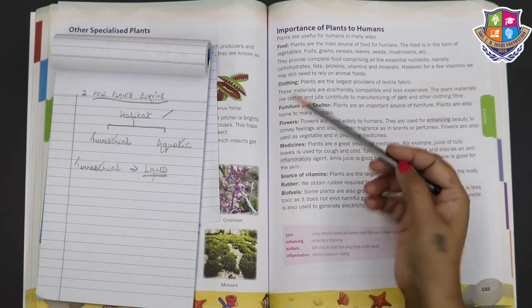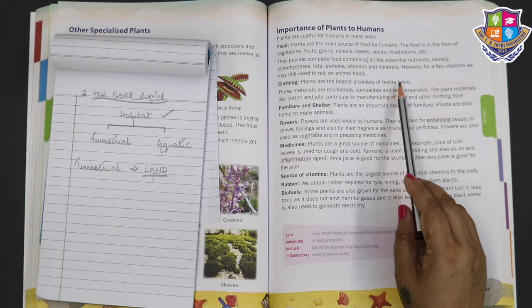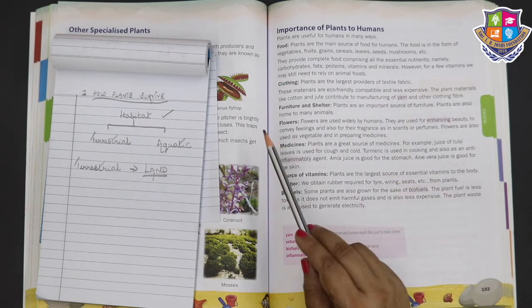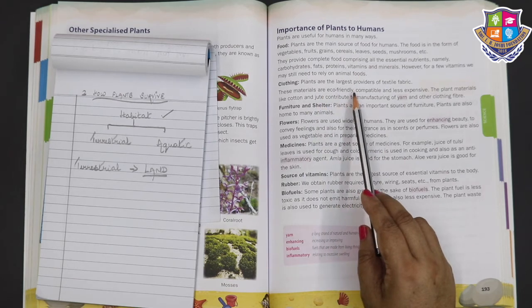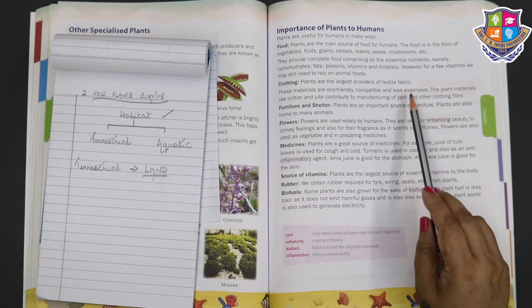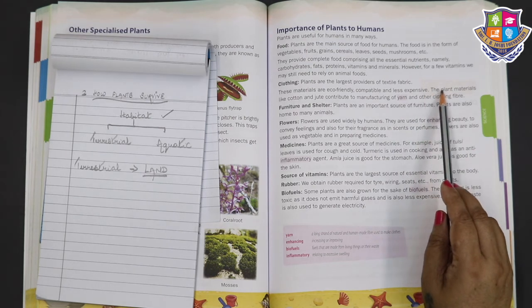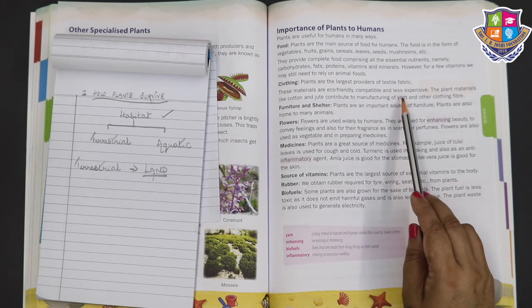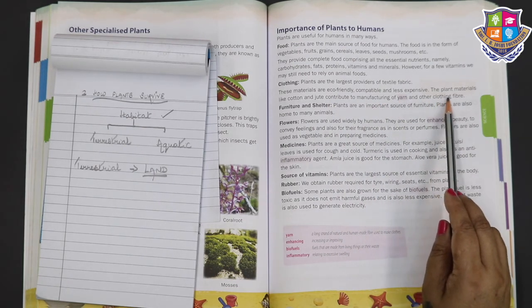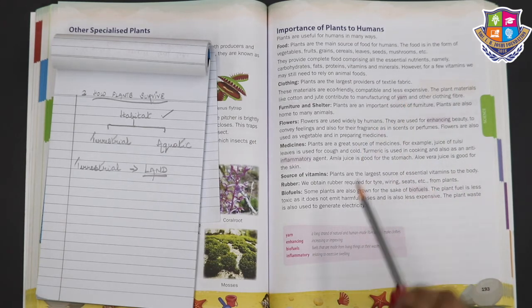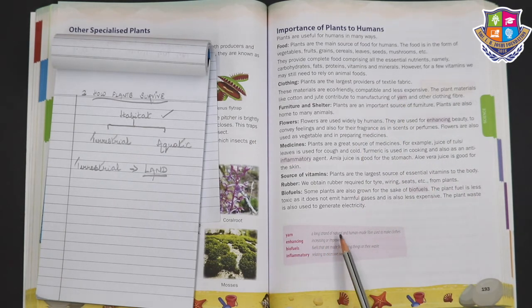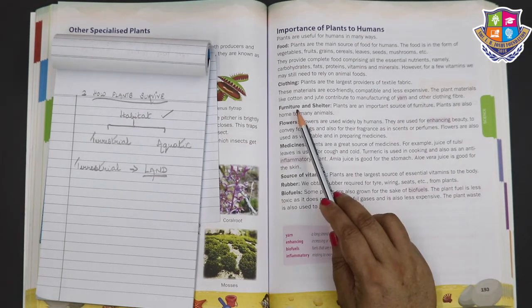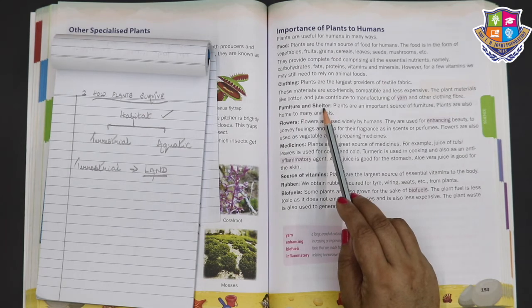After food, we have clothing. Plants are the largest providers of textile fabric. These materials are eco-friendly, compatible and less expensive. The plant materials like cotton and jute contribute to manufacturing of yarn and other clothing fiber. Now let's see what is a yarn. Yarn, a long strand of natural and human-made fiber used to make clothes. Okay?